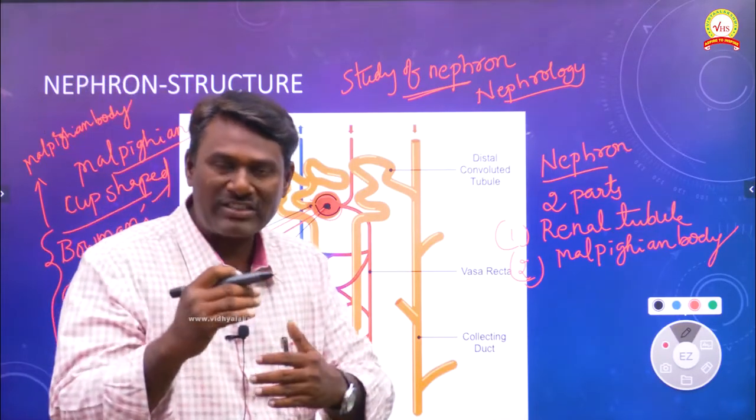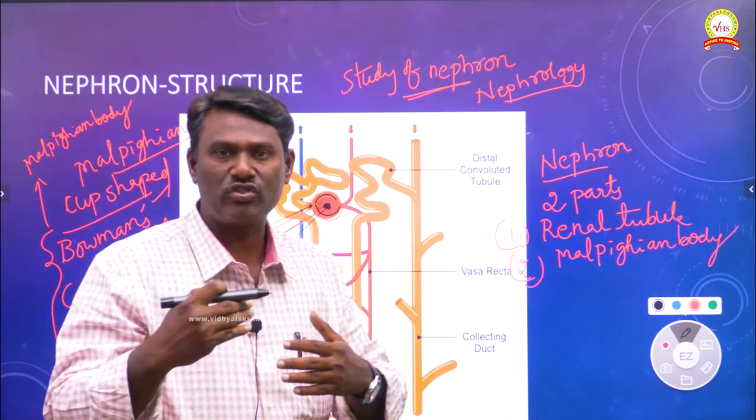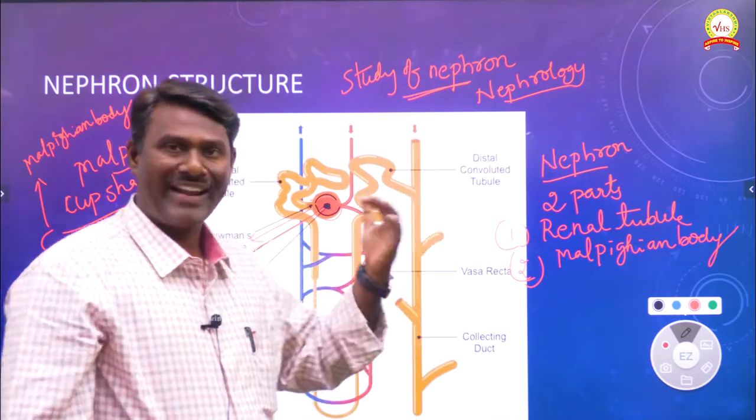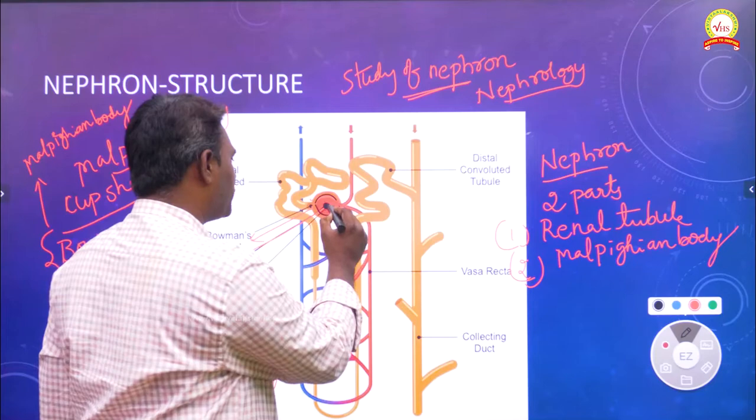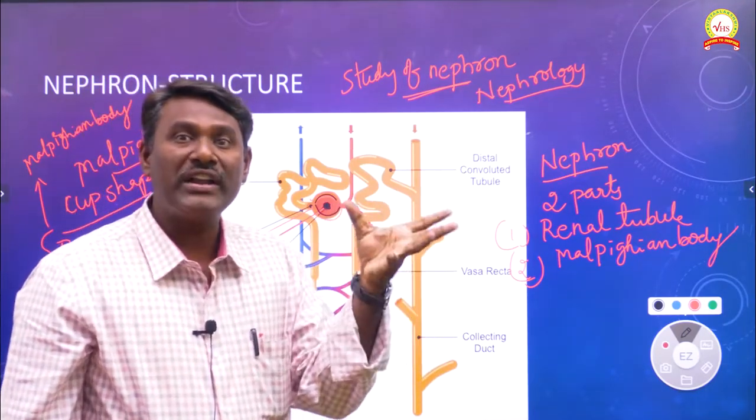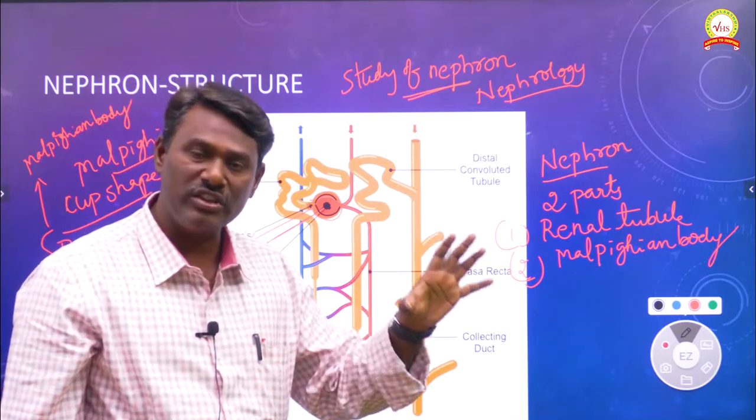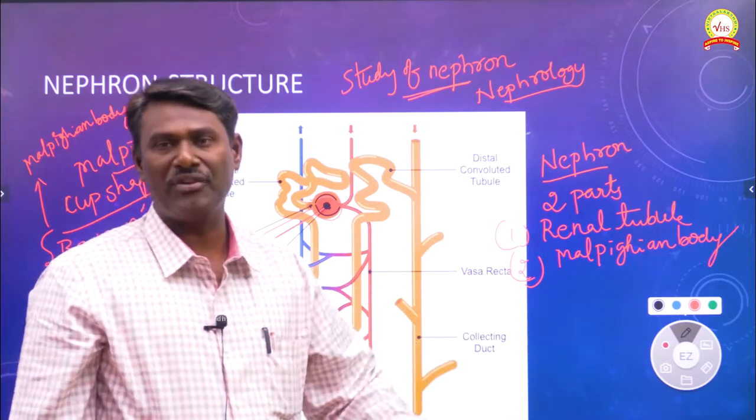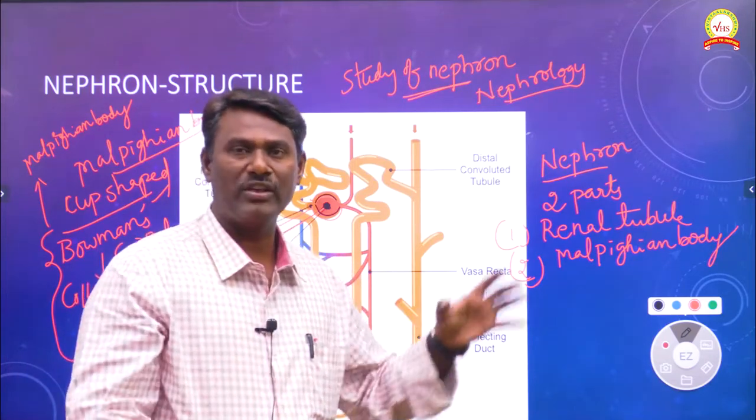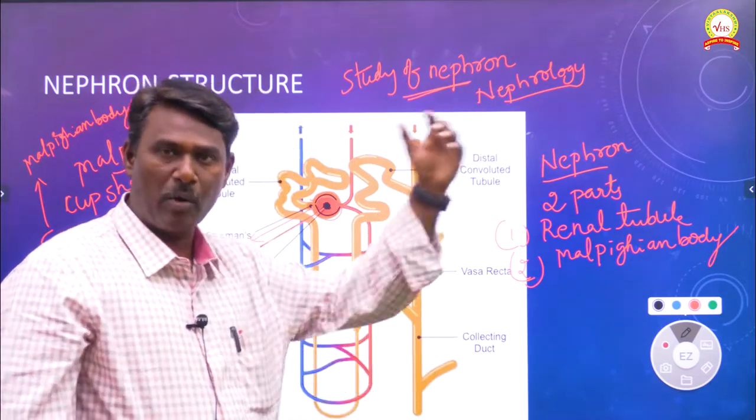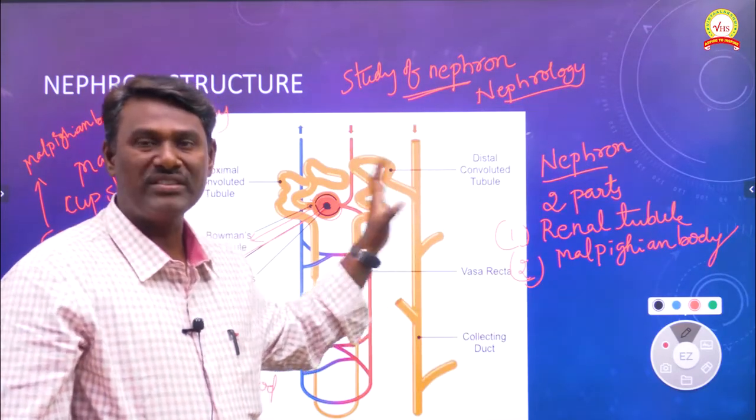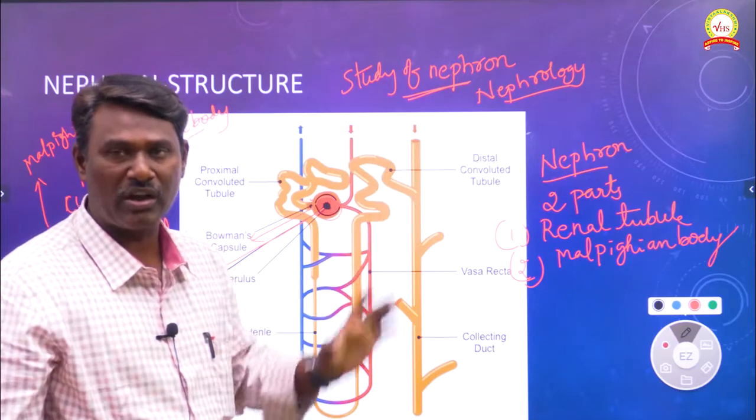This Bowman's capsule receives the blood required for ultrafiltration from the renal artery. At the middle of the Bowman's capsule we have the glomerulus, which acts as the filtration unit. It is mainly involved in the ultrafiltration process in which urine is separated from the blood. Bowman's capsule and glomerulus combined together we call the Malpighian body. So this is the first distinct part of the nephron.